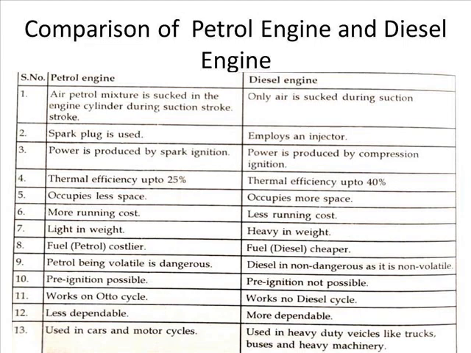In the diesel engine the injector is there, that is the fuel injector, fuel pump, air filter, thermal efficiency, running cost, weight, fuel used. All different parameters are shown here, and accordingly the comparison is given. So refer to this comparison, that will be helpful to you.